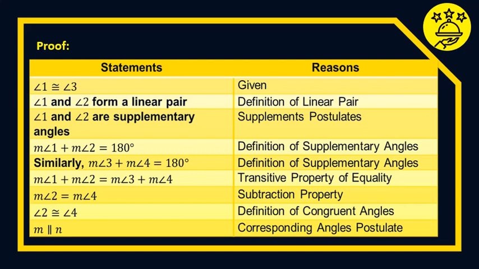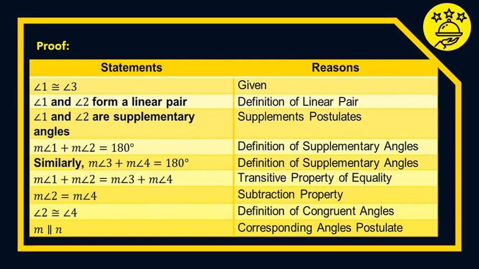Supplement postulate. Then the measure of angle 1 plus the measure of angle 2 is equal to 180, by the definition of supplementary angles.